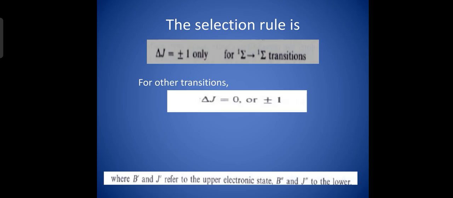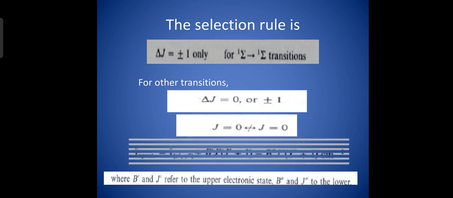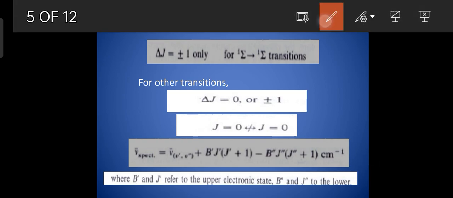For other transitions, say from s to p orbital or p to p orbital, delta J is equal to 0 or plus or minus 1. You know that delta J is equal to minus 1 for P branch and delta J is equal to plus 1 for R branch. So for sigma to sigma transition, you have only P and R branches.